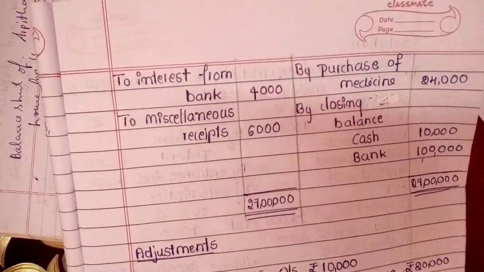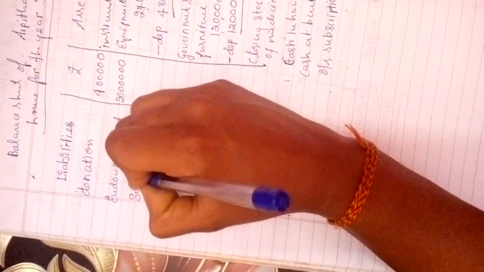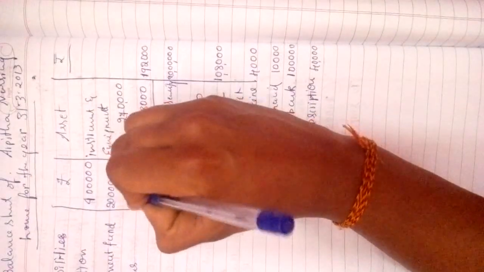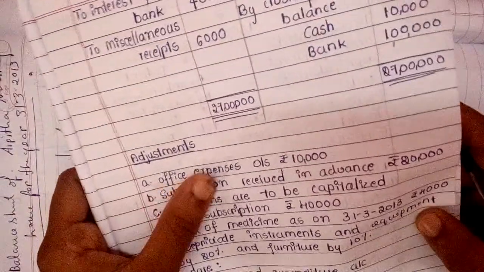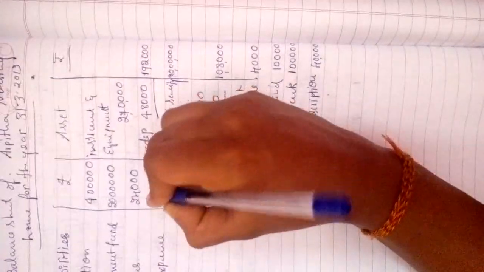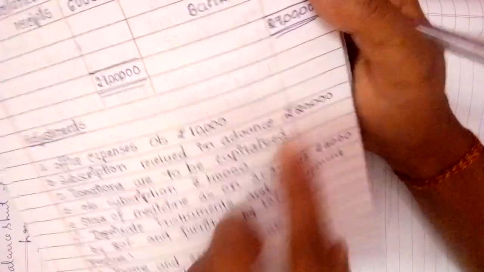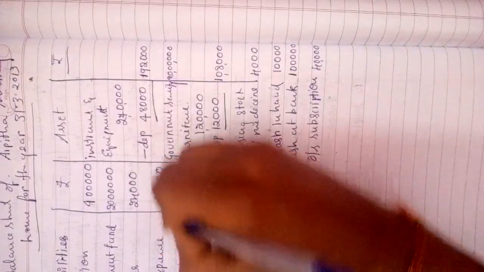Interest from bank, no need to write. Miscellaneous receipt, no need to write. Then what is remaining? The surplus we have calculated from the income and expenditure account. Here it is, see. Write down 24,000 surplus. Then outstanding expense is remaining. Write down outstanding expense, 10,000. And there is prepaid income of 20,000. Write down prepaid income, 20,000.